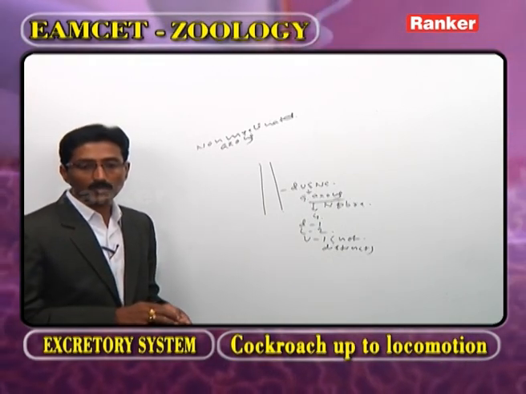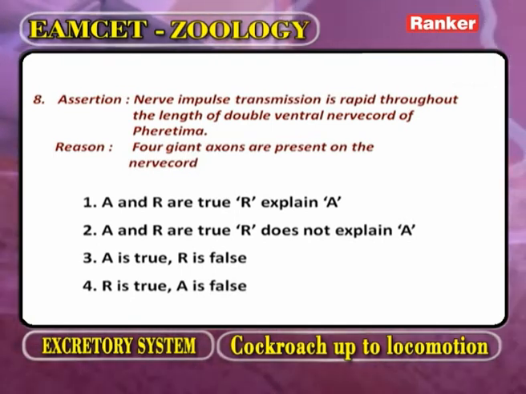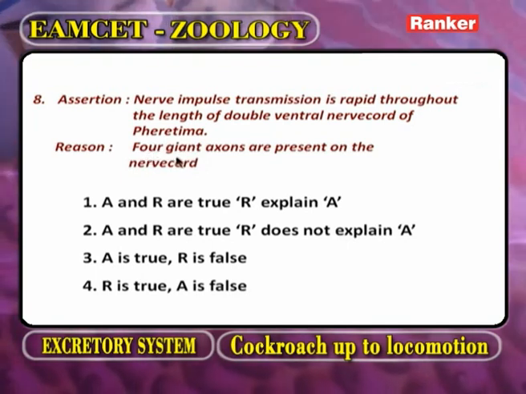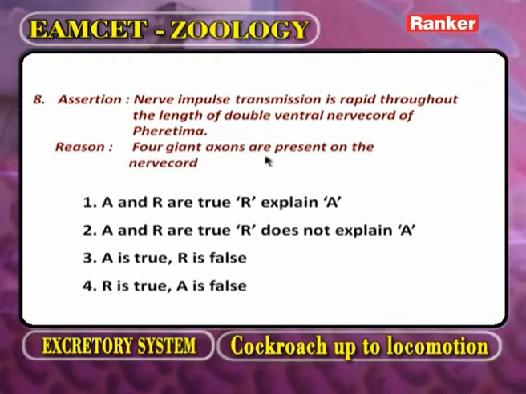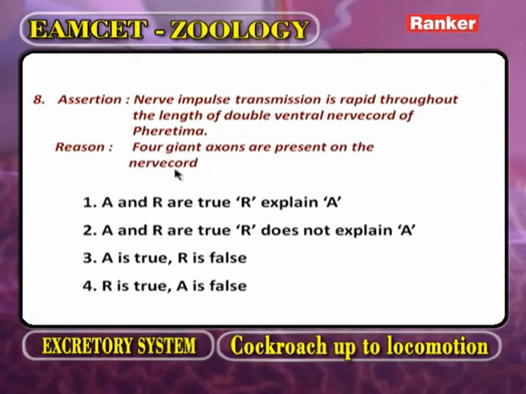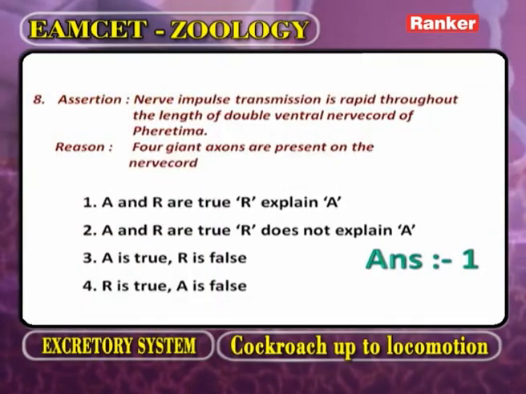Now we observe the question. Nerve impulse propagation is rapid throughout the length of double ventral nerve cord of Pheretima. It is correct. What is the reason? Four giant axons are present on the nerve cord. So, both are correct. R explains A. Now, go for the next question.